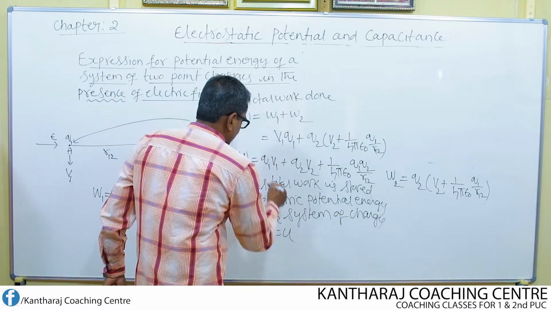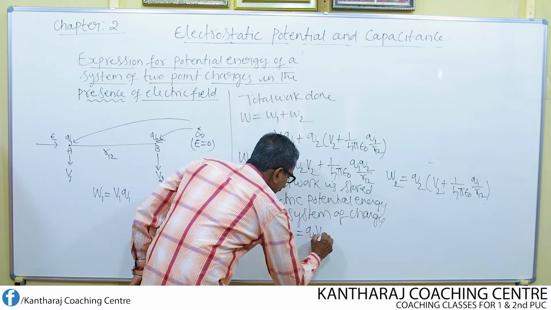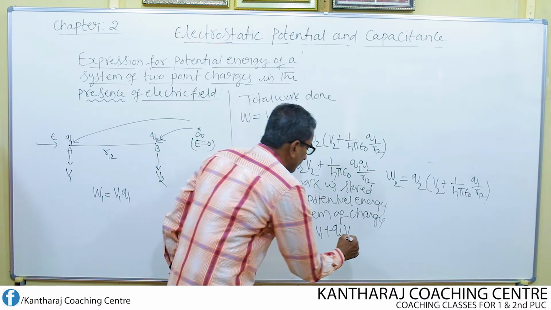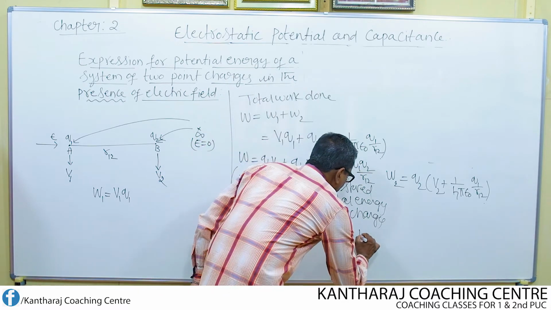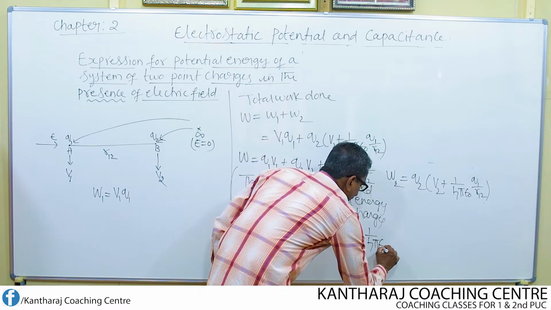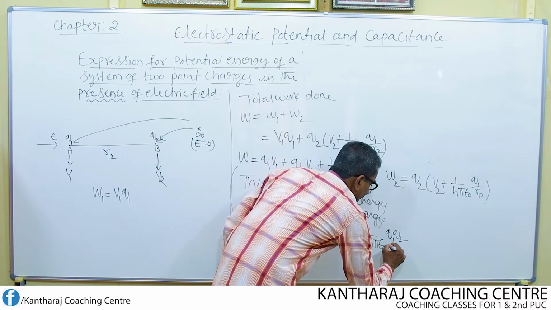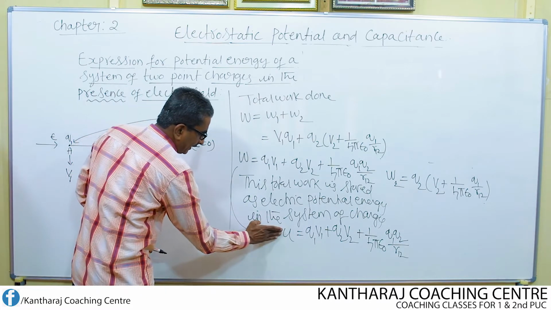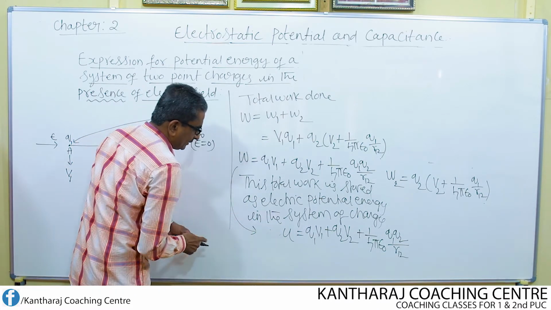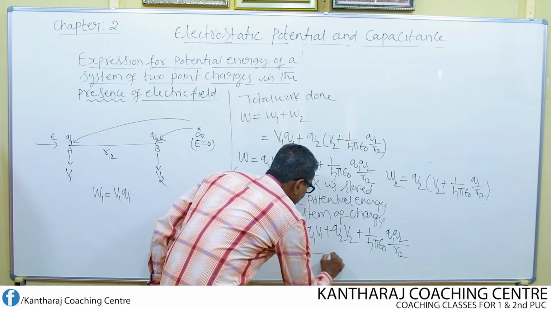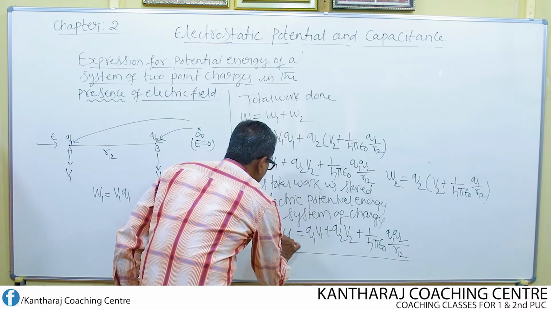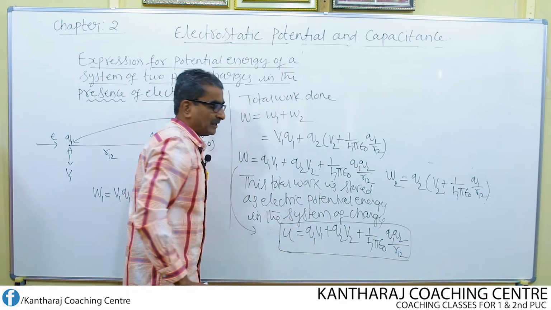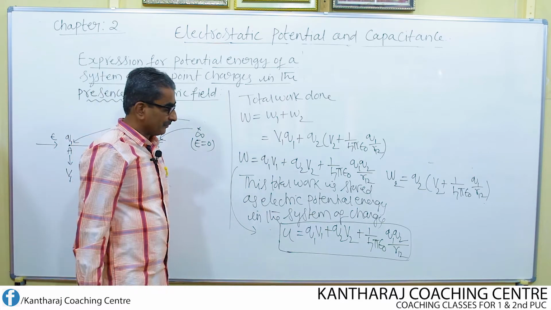U equal to Q1 V1 plus Q2 V2 plus 1 over 4 pi epsilon naught Q1 Q2 divided by R12. So this work can be replaced by the potential energy. So this is the expression for the potential energy of a system of two charges in the presence of electric field.